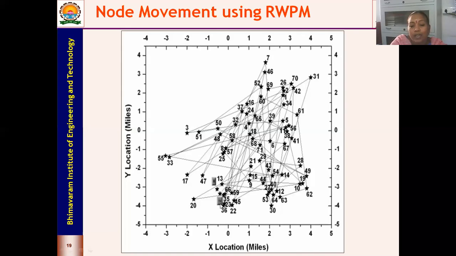You have the X value for the 72nd position, and the Y value is around minus 3.8. So these are the X values, and you can see the change in X values. At the same time, you see that all the ends are pointed or sharp, and you can say a sudden stop also happens in your node movements using RWPM.